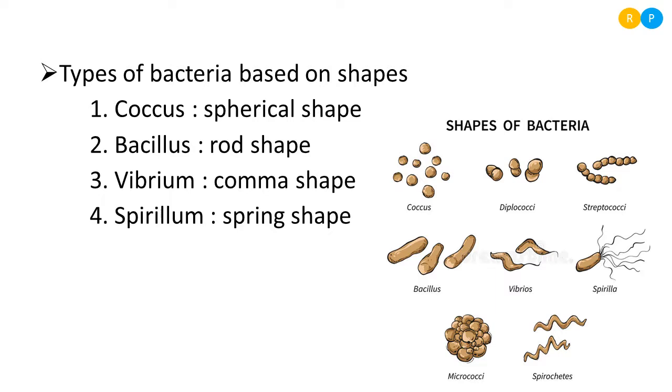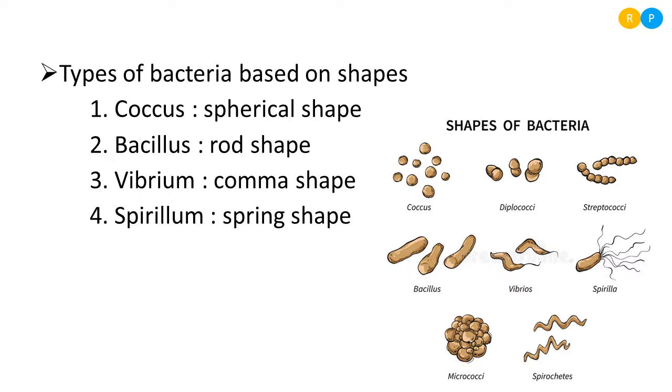Yes, till now we discussed the general characteristic features of bacteria. That means those general characteristics are applicable to all members belonging to the kingdom Monera. So let us see the types of bacteria based on shape. Bacteria are divided into four different types based on shape, because the shape of bacteria is not the same. They exist in different shapes.